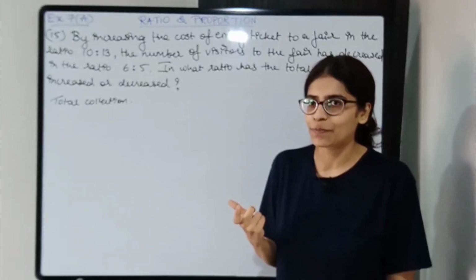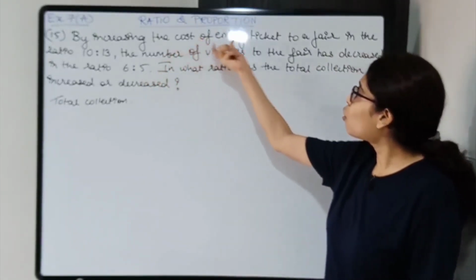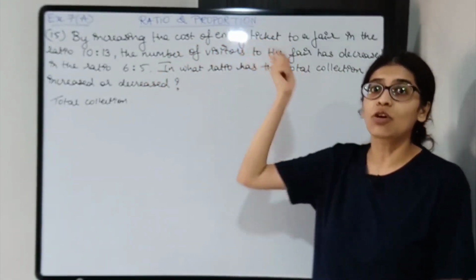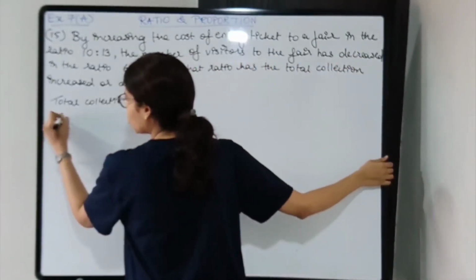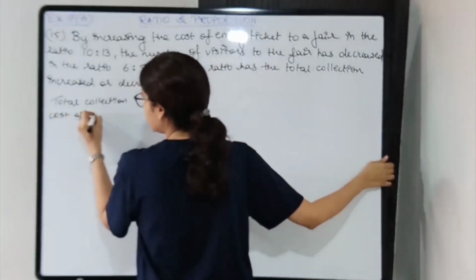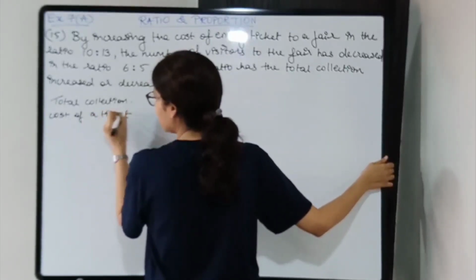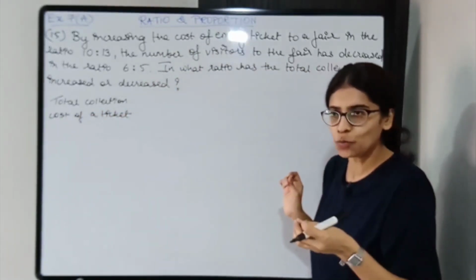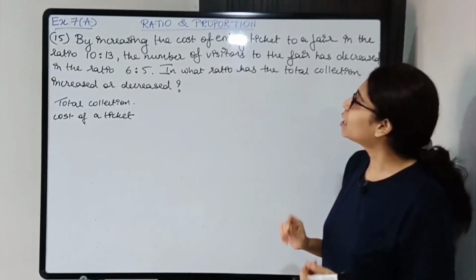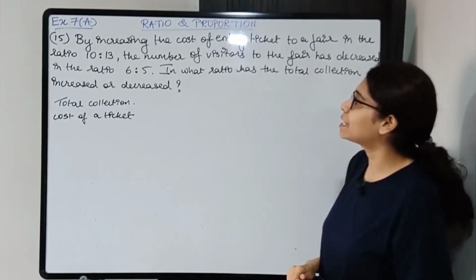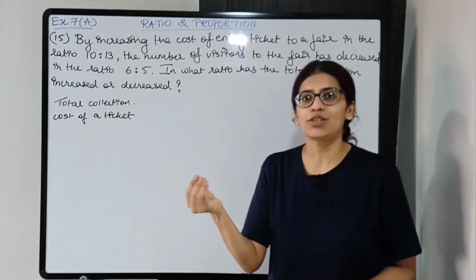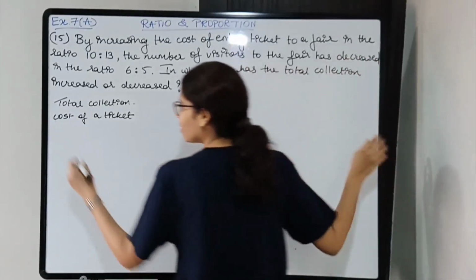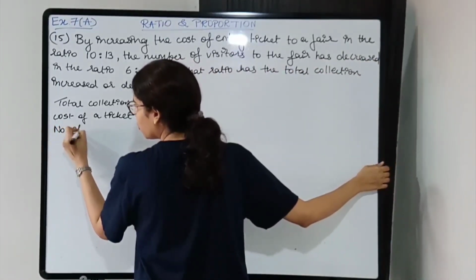The ratio of the cost of the entry ticket, that is the cost of one ticket. So we are given the cost of a ticket. What else? The number of visitors to the fair has decreased in the ratio 6:5. The ratio of the number of visitors. So we are given the number of visitors.